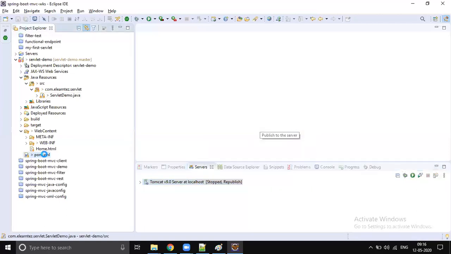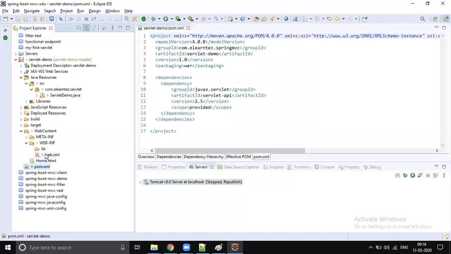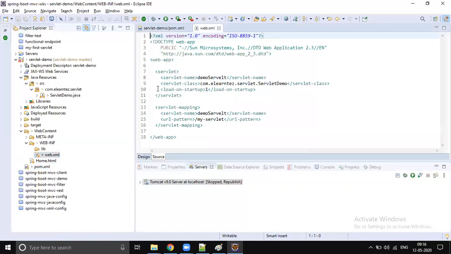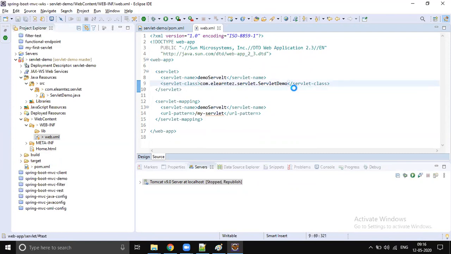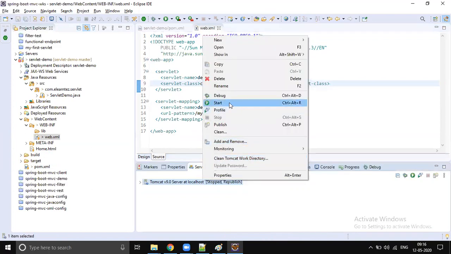But before that, I will do one small change. You would have been asking this. I didn't cover that line, but you didn't ask. So let me delete that. I will show you the difference between load and start and without load and start. So now let's go to the Tomcat and start the server.